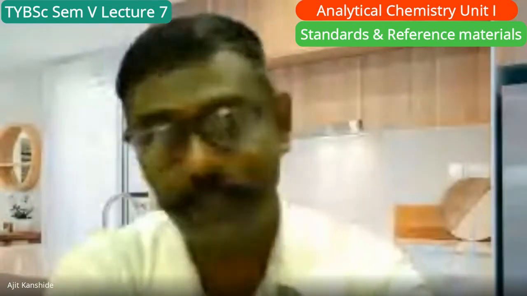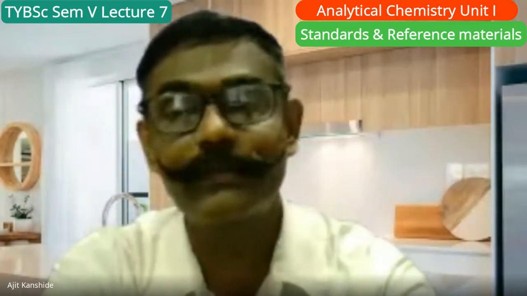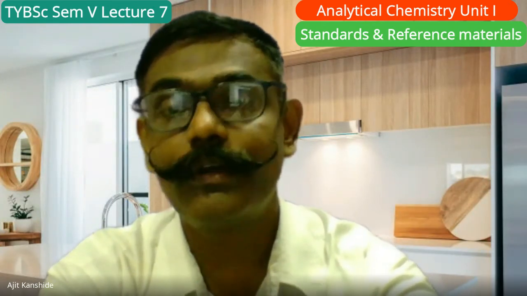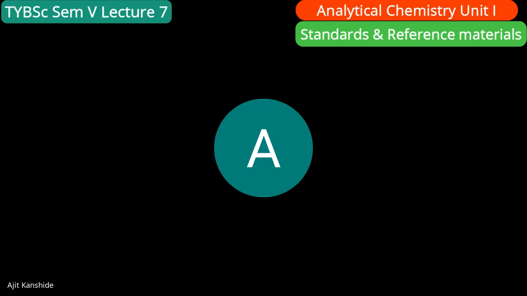When can we say those are primary standards in analytical chemistry? Last year you studied that. When can we say that a compound is a primary standard? Can anybody answer? I said HCl cannot be a primary standard. NaOH cannot be a primary standard. Succinic acid is a primary standard, but NaOH is not. Why? What is the requirement that a primary standard should fulfill, so that we can say it is a primary standard?